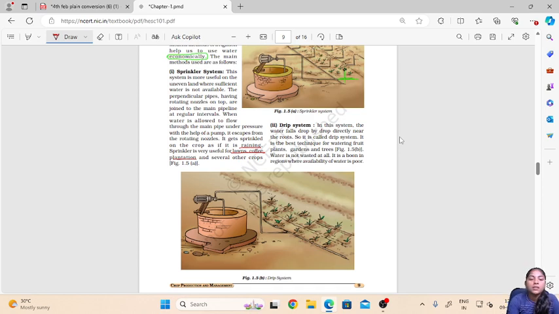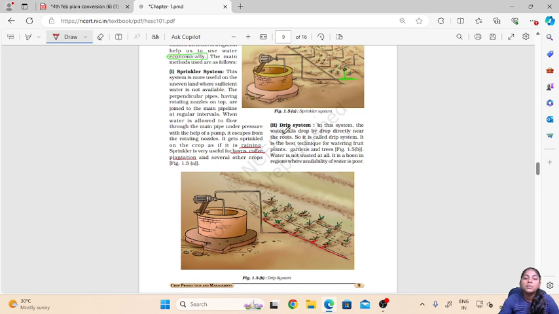As we can see here also, there is a well on which the pump is attached, and there is a network of pipes, but here the pipes will carry the water directly to the roots of the plants. So there is minimal wastage of water in this system.